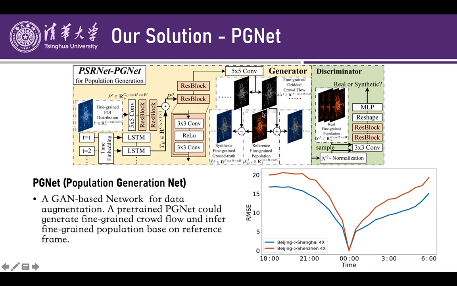In the target domain we have one frame of fine-grained population distribution, and based on this distribution and our estimated crowd-flow, we could infer the population distribution of other time slots from forward direction and backward direction. However, we know that the error of our estimation will accumulate in this estimation process.